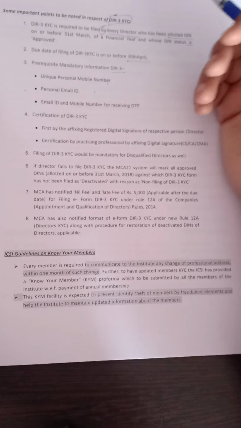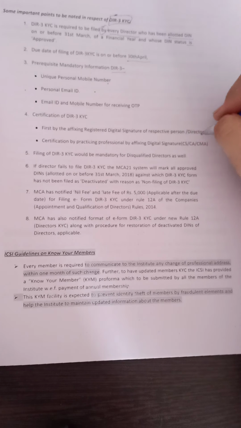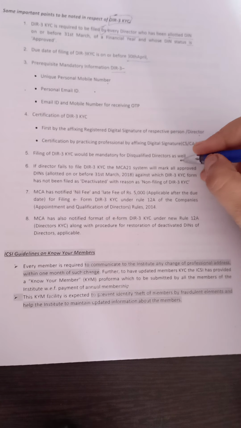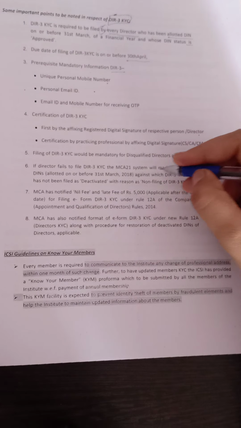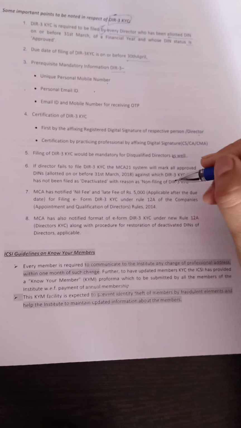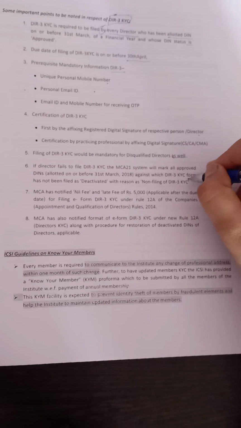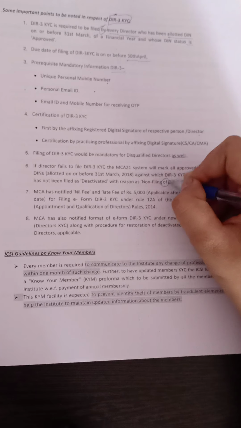Certification of DIR-3 KYC is done first by affixing the registered digital signature of the respective person, then certification by a practicing CA, CMA or CS. Filing of DIR-3 KYC is mandatory for a disqualified director as well. If it is not done, the director could be termed as disqualified. If a director fails to file DIR-3 with the MCA, the system will mark all approved DINs allotted on or before 31st March 2018, against which the DIR-3 KYC form has not been filed, as deactivated.